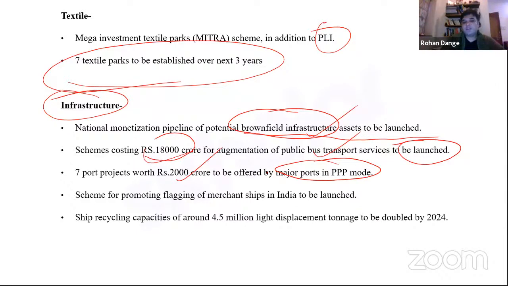There is also going to be a scheme for promoting flagging of merchant ships in India, which is going to be launched very soon. Now, ship recycling capacity of around 4.5 million light displacement tonnage is to be doubled by 2024. So when you talk about ship recycling facilities and displacement tonnage, you are expecting it to double by 2024. This is how you understand it.